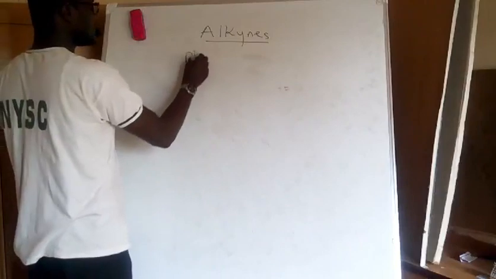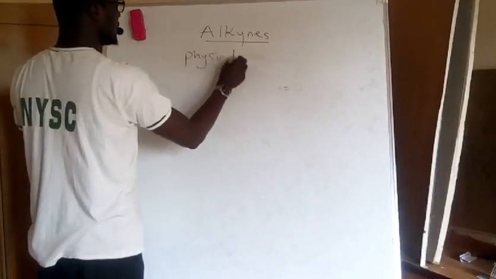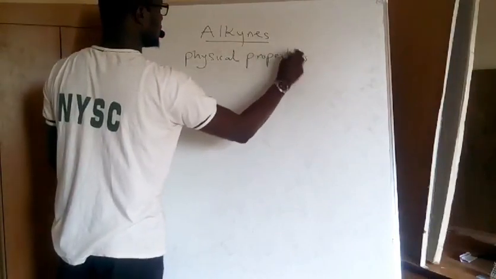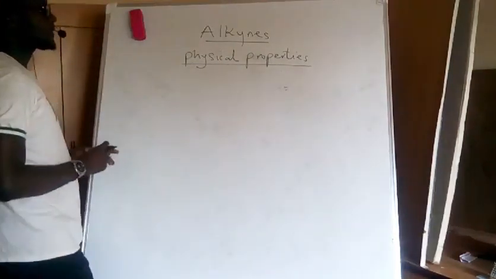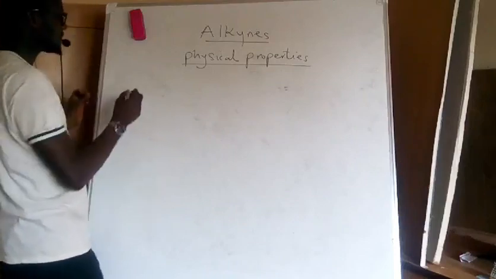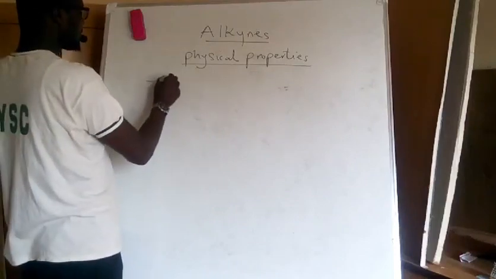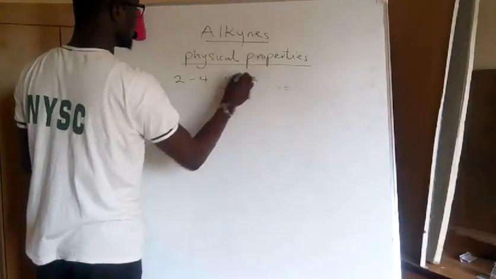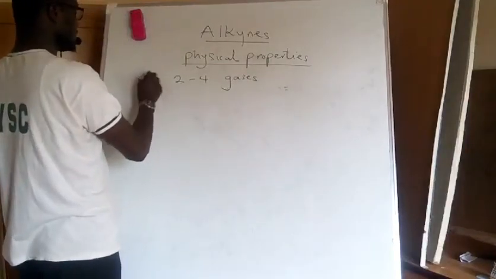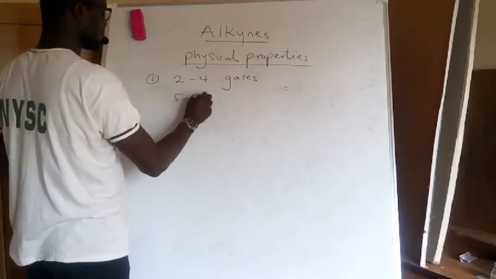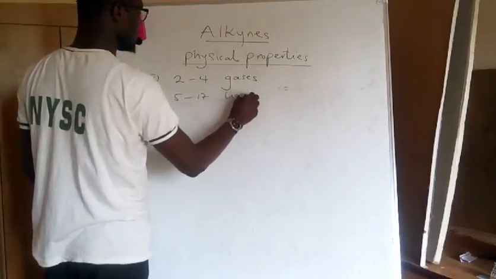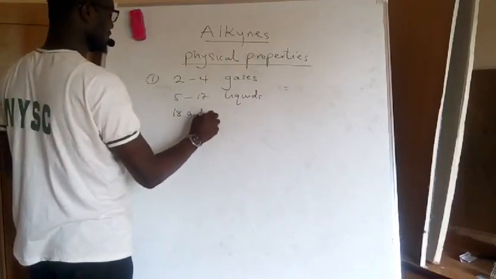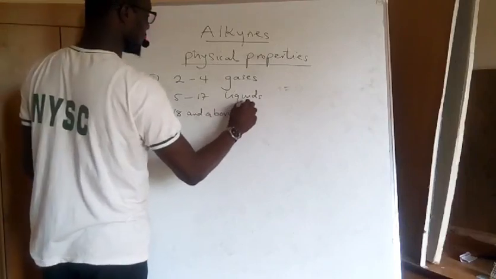Now let's look at the physical properties of these compounds. One of the physical properties is that the second member to the fourth member are gases, the 5th member to the 17th are liquids, and 18 and above are solids.